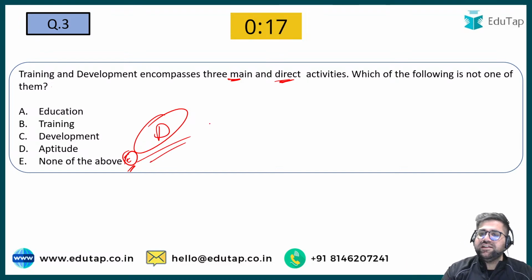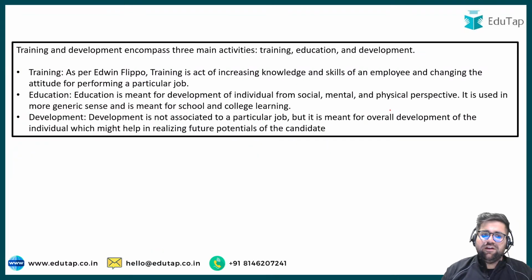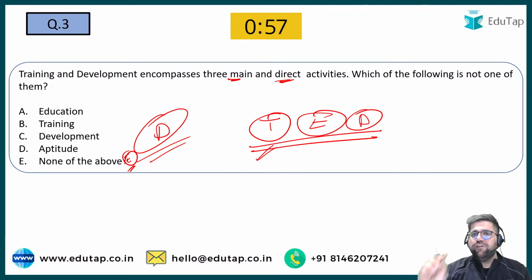Now, training and development includes three activities. The first activity is training itself. The second activity is education, and the third activity is development. Training is that particular part of your process wherein you increase the skills. You work on your skills. For example, I am good in job A. If I increase my skills, I can also work for job number B. So this is your training. Training is kind of working for one particular job where you have the required skills to perform that particular job. Education is all about changing your perspective.